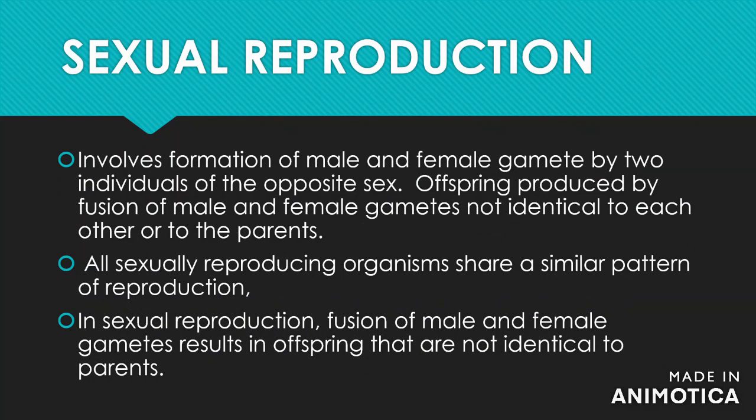Sexual reproduction involves formation of male and female gametes by two individuals of the opposite sex. Offspring produced by the fusion of male and female gametes are not identical to each other or to the parents. All sexually reproducing organisms share a similar pattern of reproduction. In sexual reproduction, fusion of male and female gametes results in offsprings that are not identical to parents.